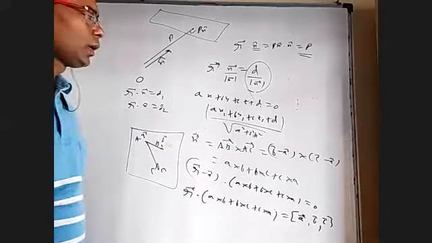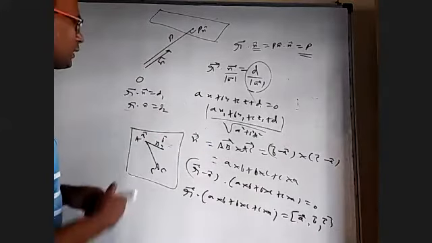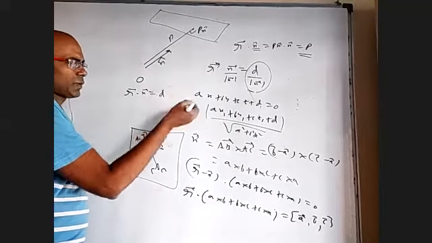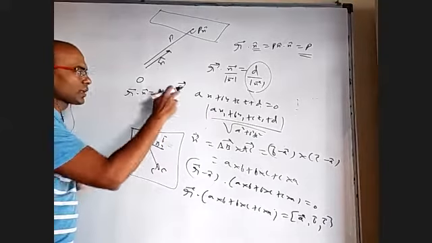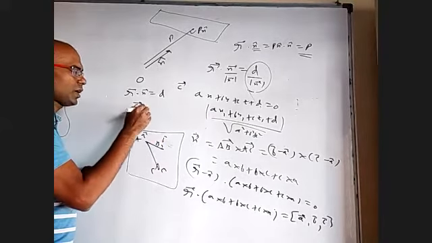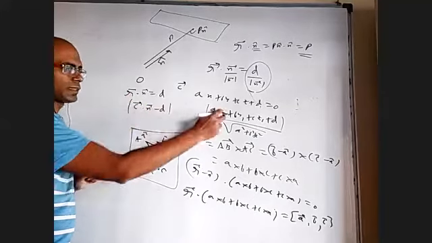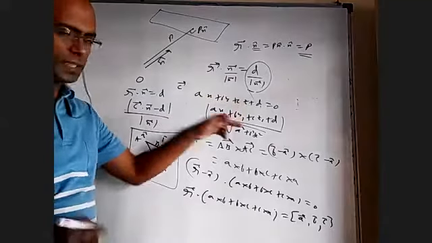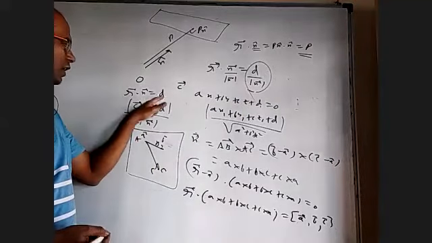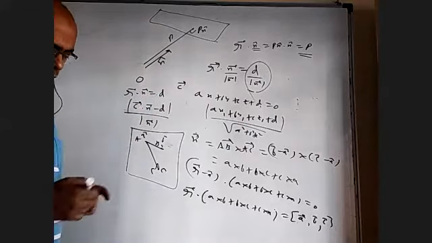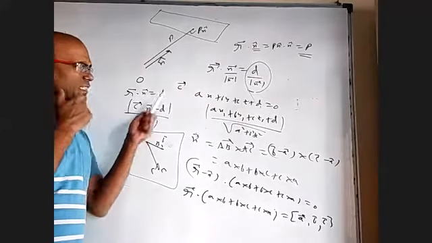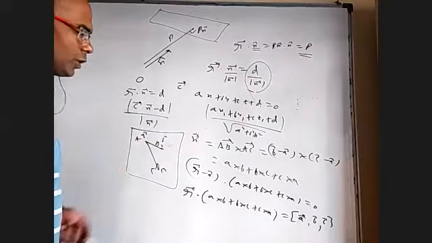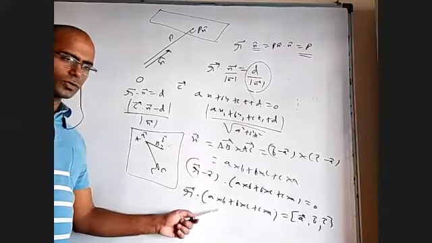Now, what is this in vectors? If I have r bar dot n bar equal to d, and you want to find the perpendicular distance from a point c bar, you have to substitute c bar here. It will be c bar dot n bar minus d, with a mod, by mod n bar. Here we substituted x1, y1, z1 in the equation. There we substituted c bar in the place of r bar and brought the constant to this side, by mod n bar. So this is a similar formula for distance from a point to a plane in vectors, and in 3D it is this. Okay, now what is the distance from origin to this plane?